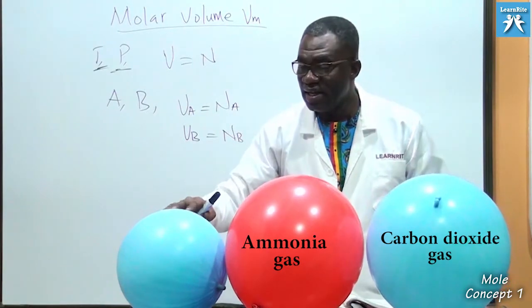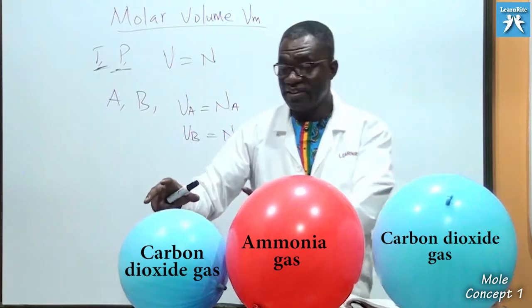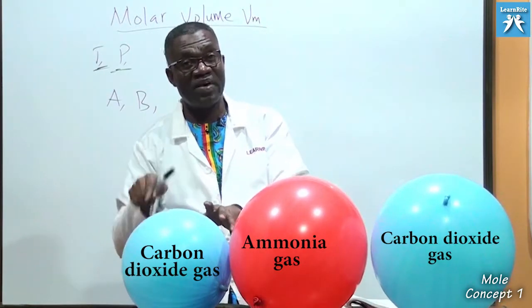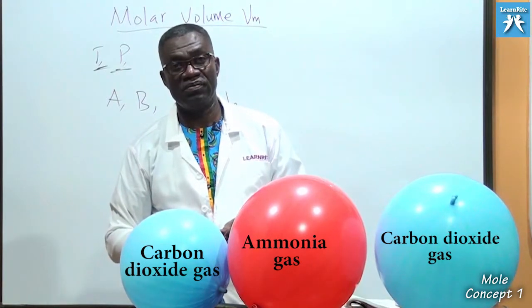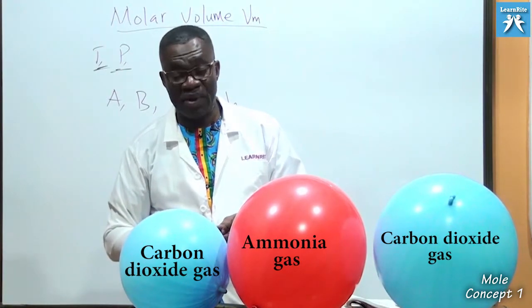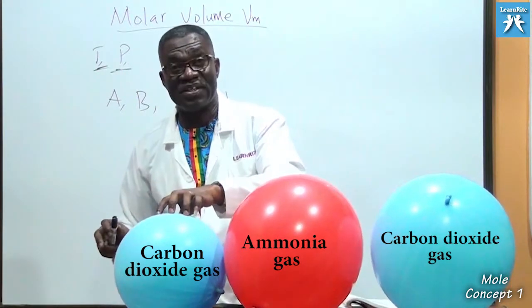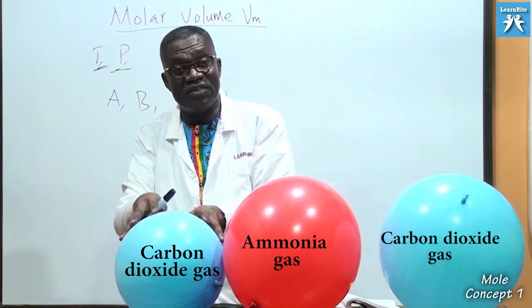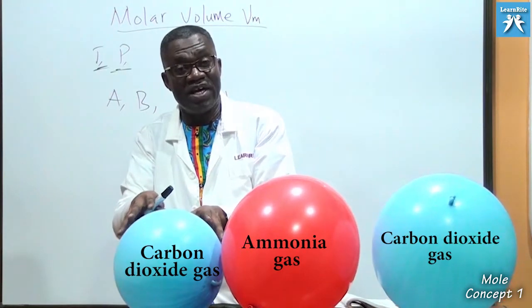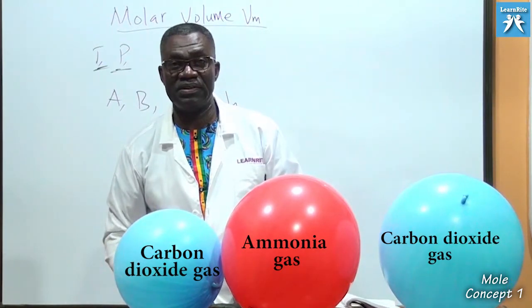However, this balloon, the size here, indicating a smaller volume, means that the number of particles there will not be equal to the number of particles in either of these two. In other words, if this were carbon dioxide, the number of particles in this smaller volume, if you counted them, would not be up to Avogadro's constant.